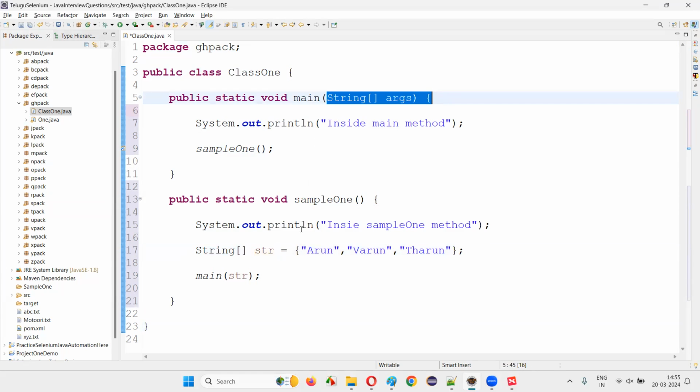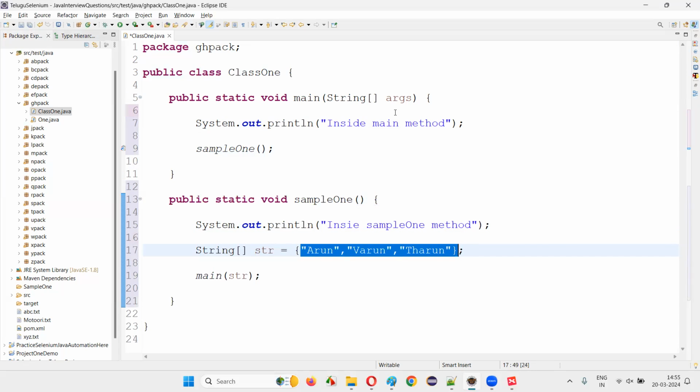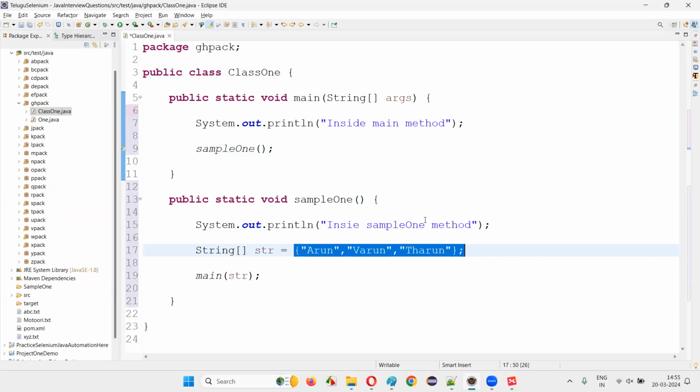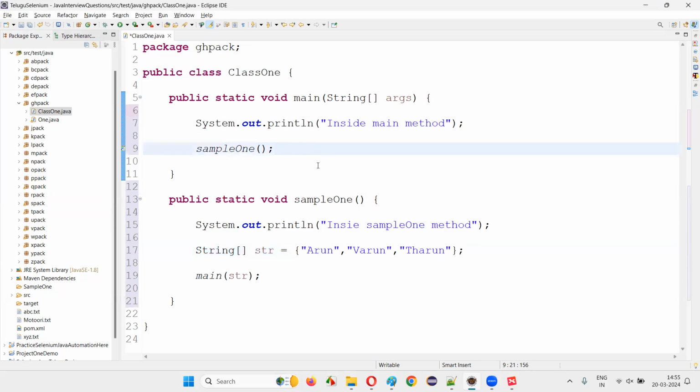And also, to see whether the particular values that are passed as argument to the string array can be printed out, can we print it out? Yes, we can print it out. How?